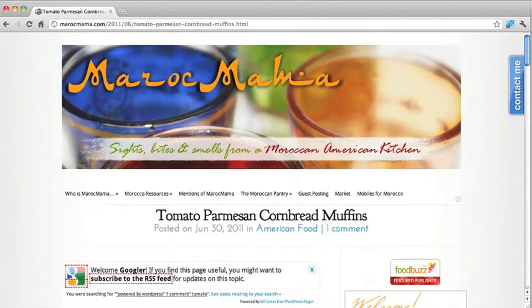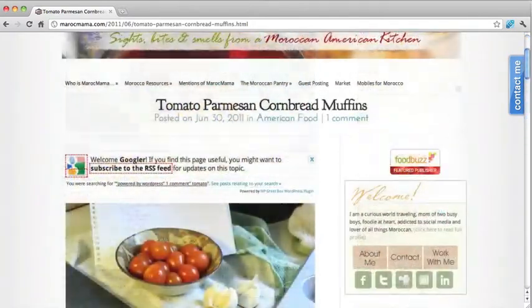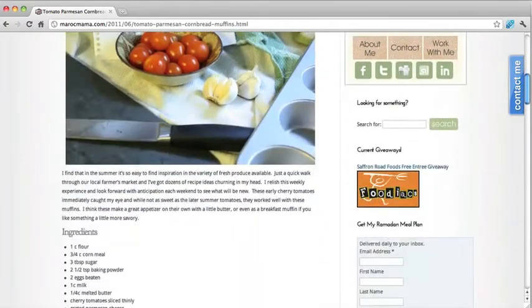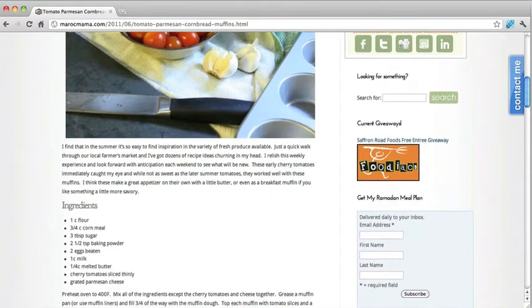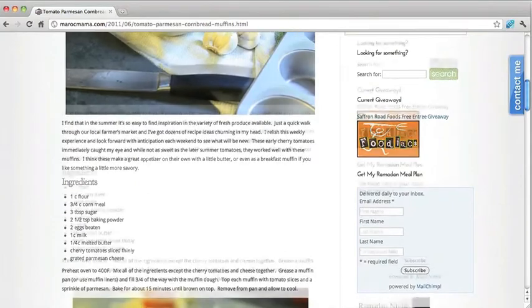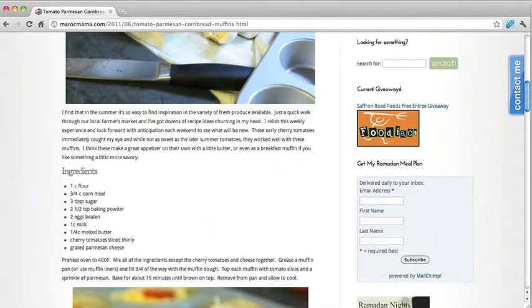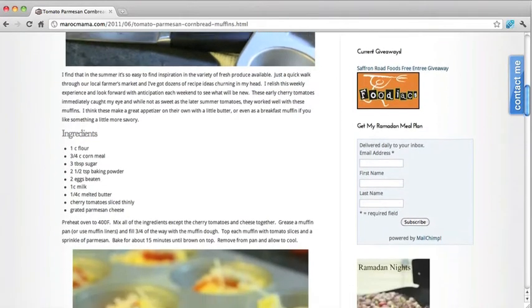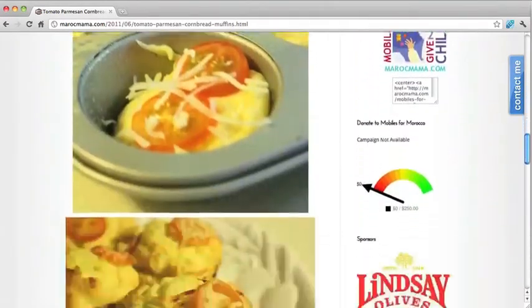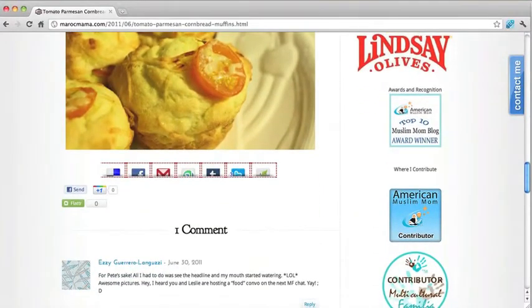Now for this example, I'm actually going to post a comment on this page here. This is a URL that was found earlier in another search. You'll scroll down to the bottom of the page, tomato parmesan cornbread muffins. This is a blog post about a recipe, and we just want to skim this to get an idea of what they're talking about. So this blog post talks about using cherry tomatoes in a recipe, and it gives the ingredients and shows step by step how to create this recipe.